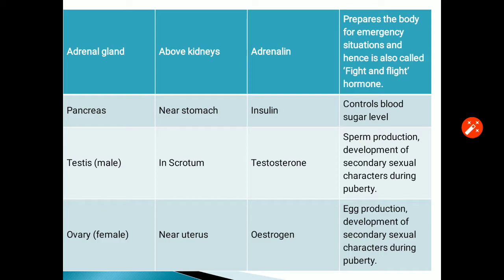Then testis in males. Location is in the scrotum. It secretes testosterone, the male sex hormone, which regulates or controls the sperm production and development of secondary sexual characters during puberty. Secondary sexual characters are like development of beard, mustaches.